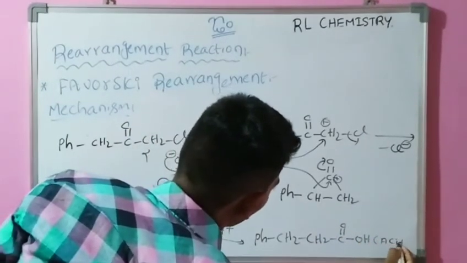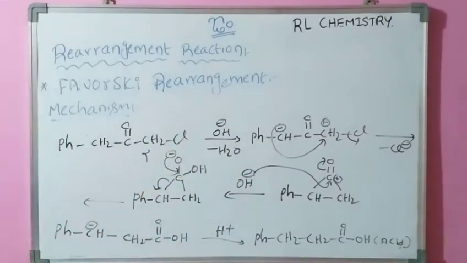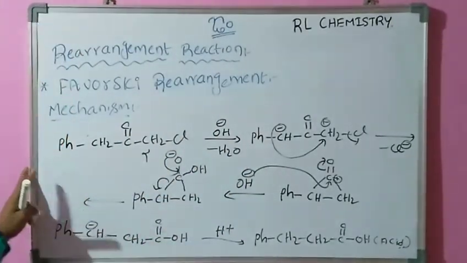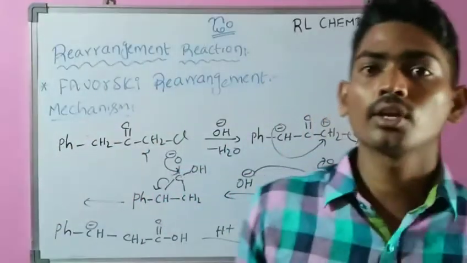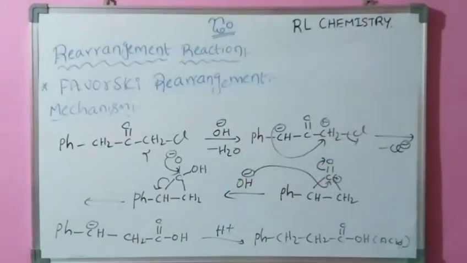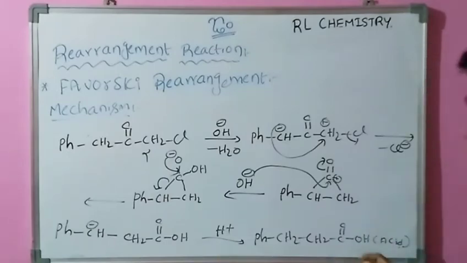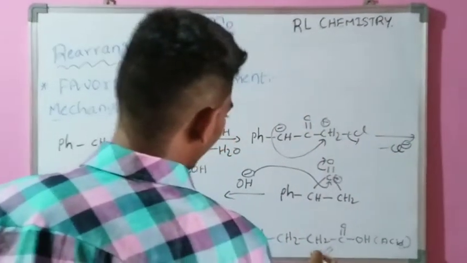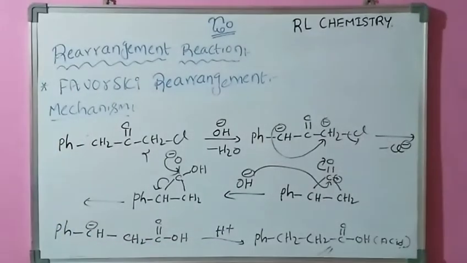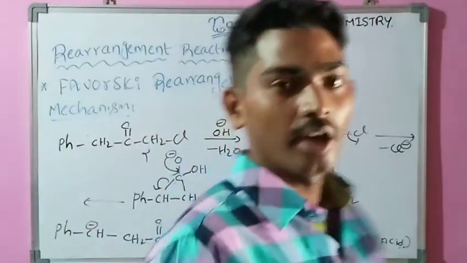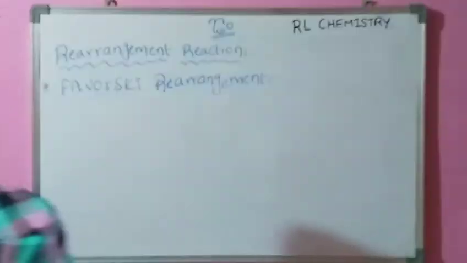that is, acid is formed, a carboxylic acid group is formed. This is our required product from the alpha halo ketone containing compound, which is treated with base, then it forms our required product, that is, acid is formed. I hope you can understand this mechanism.